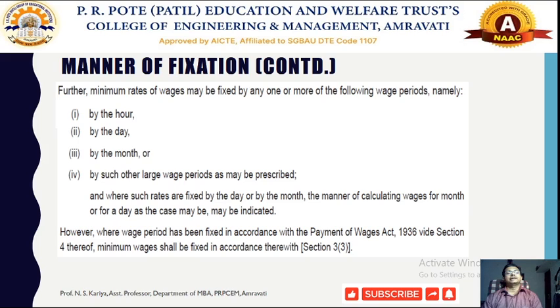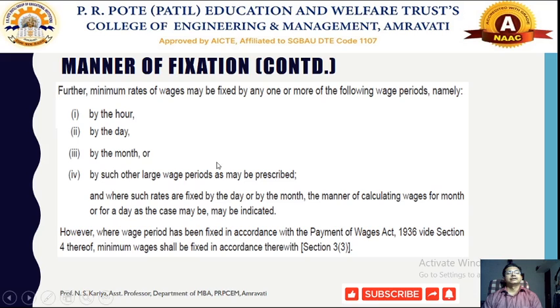Per day minimum wages may be decided, or per month wages. So in this way, on the basis of hour, per day or per month, the minimum wages need to be paid to that particular type of workers who are working in scheduled employment, or in some other cases by such other larger wage periods as may be prescribed, if the wage period is not, say, 7 days or 10 days.